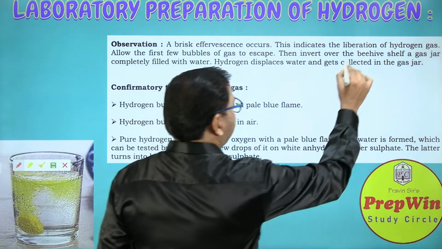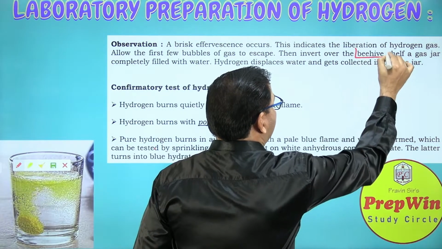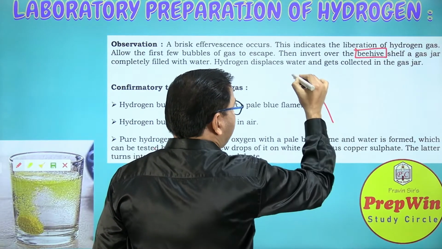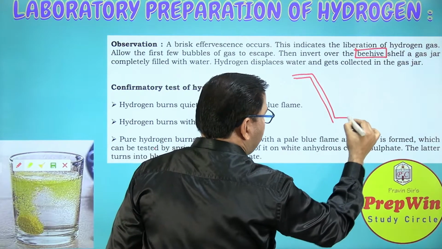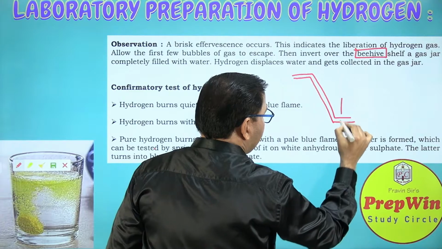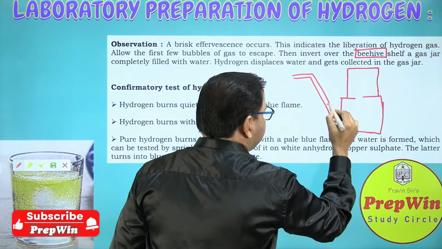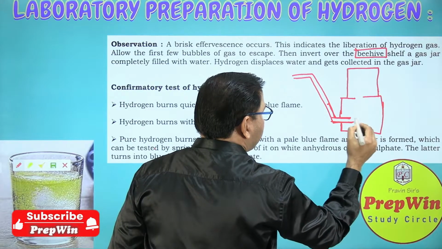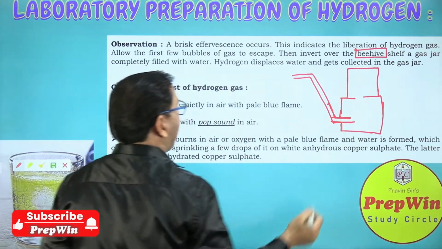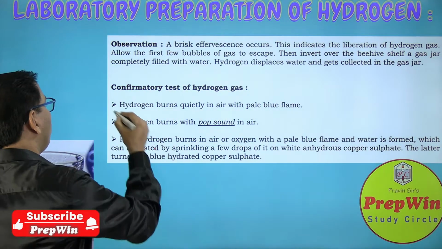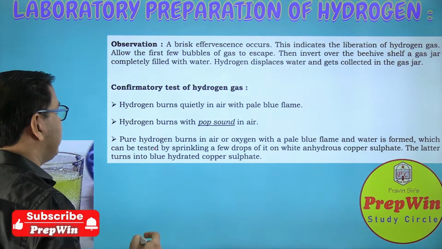Now you will ask me, sir, what is this beehive shelf? We will see the arrangement of the collection of this gas. So what we see is that when this gas is collected over the water, this delivery tube enters into this arrangement through a hole which is called a beehive shelf. And how do you confirm it is hydrogen gas?